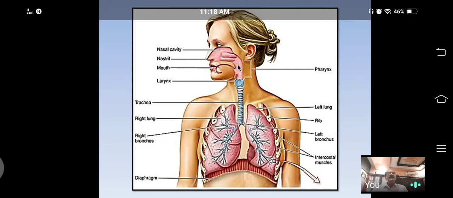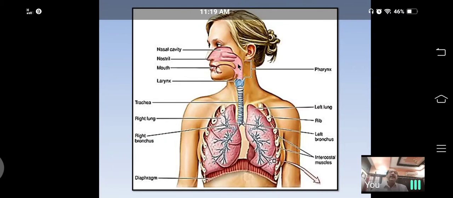From the pharynx, food and water are diverted into the food pipe, esophagus, and from the pharynx, air is diverted into the windpipe, trachea. So, the pharynx is the common chamber for both.